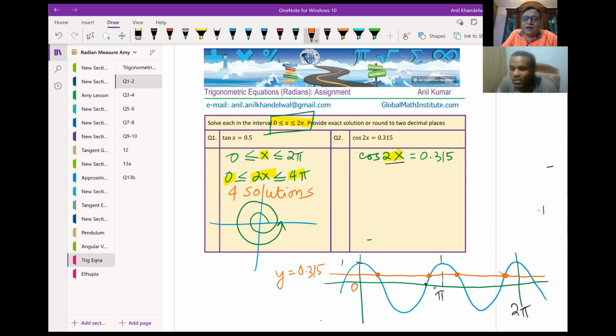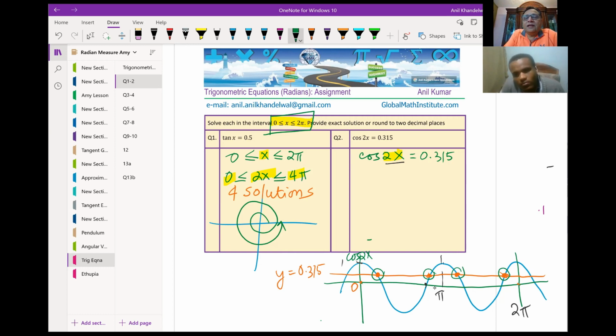We are including it. Our period starts from 0 to 2 pi, but the solution is where the horizontal line y equals 0.315 intersects the graph of cos 2x, right? So cos 2x is this graph shown in blue, and it intersects at these four points. Do you see those four points within the domain 0 to 2 pi? You get the idea now? We got four solutions, correct?